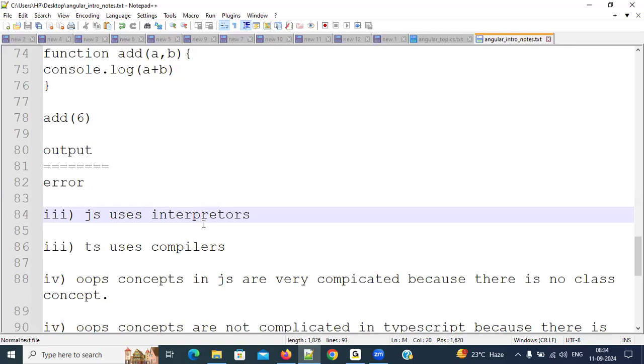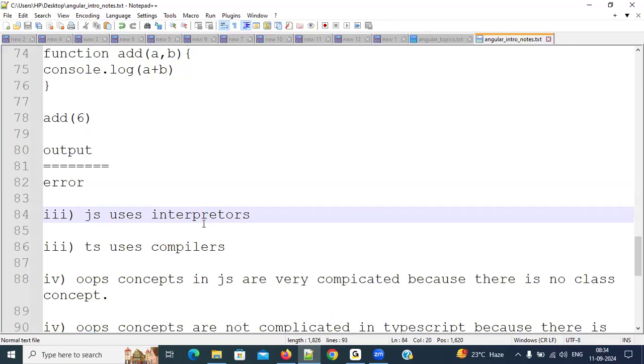But compilers will read our entire code at once. Interpreters throw the errors line by line, one by one. That means if you are writing 20 lines of code and line number 4 and line number 6 have problems, and unfortunately you did not check it, then what happens?